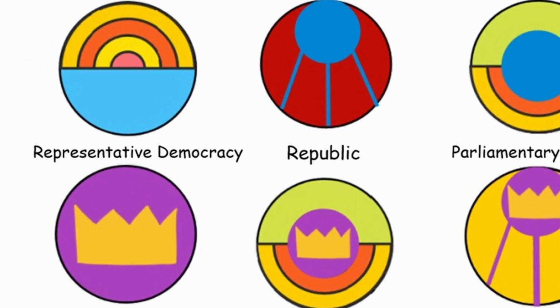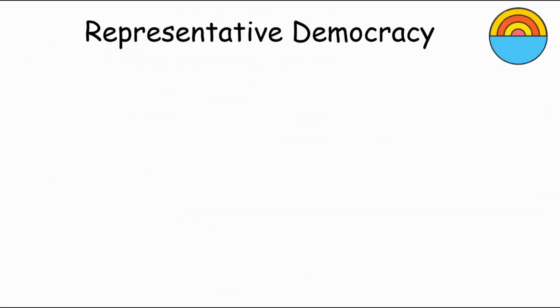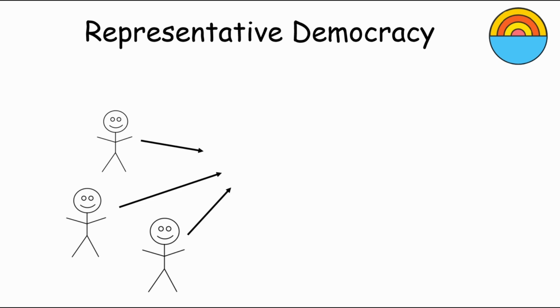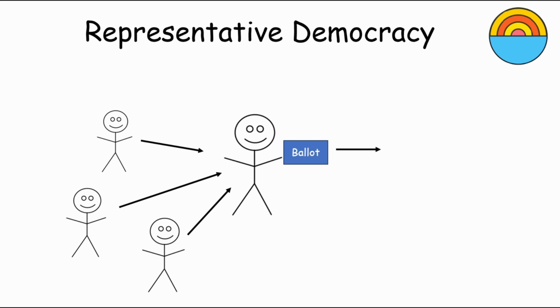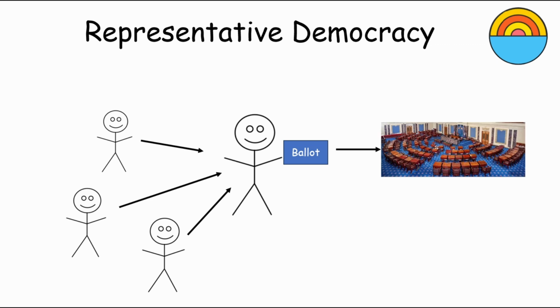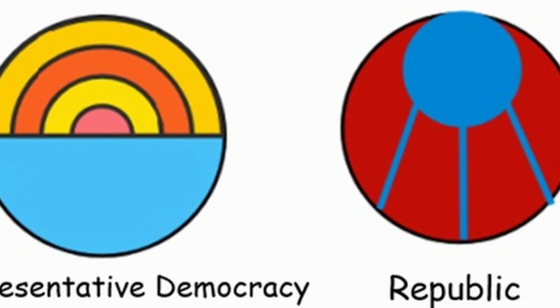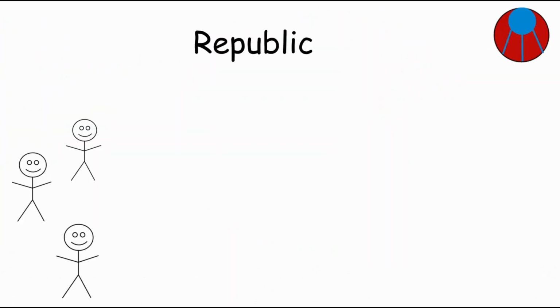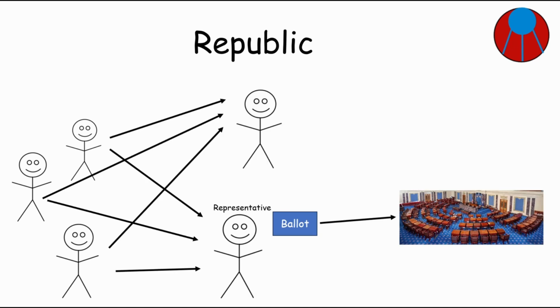Representative democracy. Representative democracy is when the people vote for politicians who then vote for laws on their behalf in a legislature. The pros are that all citizens can't be experts in every topic, and therefore outsource their opinions to representatives who share their values. Republic. A republic is a democracy where people vote for their representative and the executive separately.